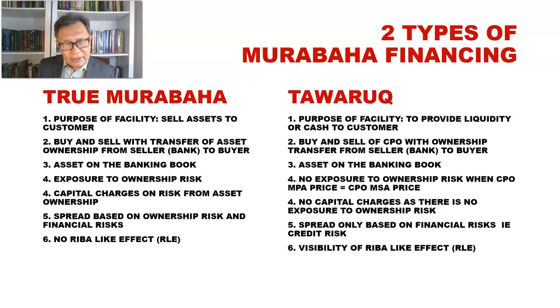So the bank will be the party that sells this tangible asset to the customer, right? Whereas in Tawarruk, there is no intention to supply this tangible asset to the customer, but only to provide cash proceeds or liquidity for the customer to buy the goods directly from the supplier.